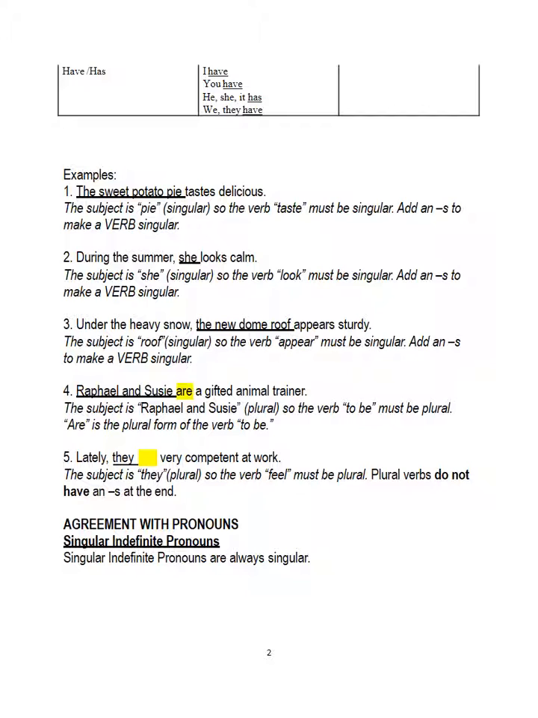Therefore, the verb must be singular, and singular verbs end in S. Raphael and Susie are gifted animal trainers. There should be an S on the end of animal trainers. Raphael and Susie are how many people? Two. Therefore, this is plural. The plural form of the to be verb is "are." And so, if the subject is plural, the verb must also be plural.